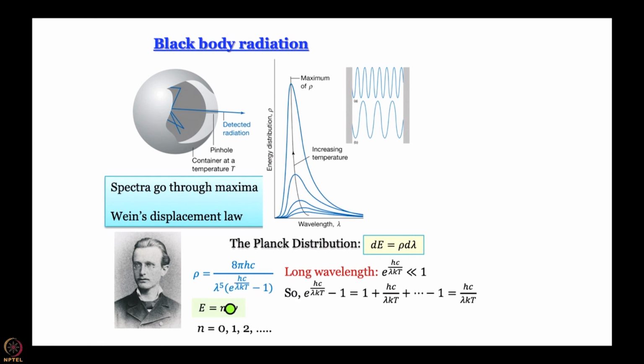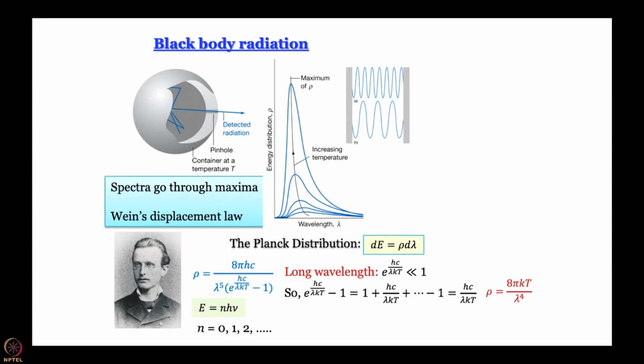So this entire exponential term becomes hc by lambda kT. You multiply it by lambda to the power 5, what do you get? You get rho equal to 8 pi kT divided by lambda to the power 4. Same expression as what we saw in Rayleigh-Jeans distribution, and remember Rayleigh-Jeans distribution works well for long wavelength. So in long wavelength Planck's distribution is the same as Rayleigh-Jeans distribution and things are good.